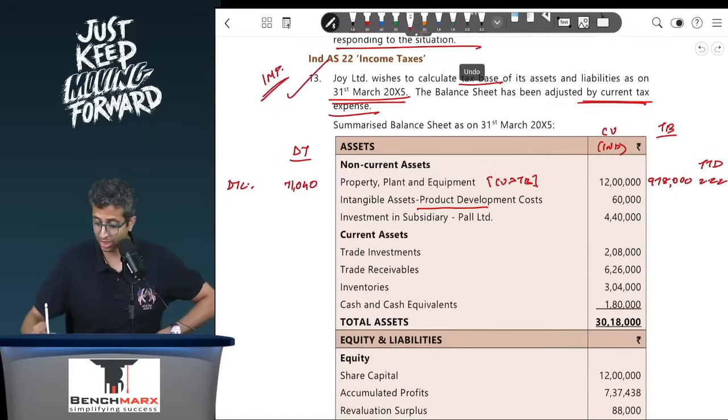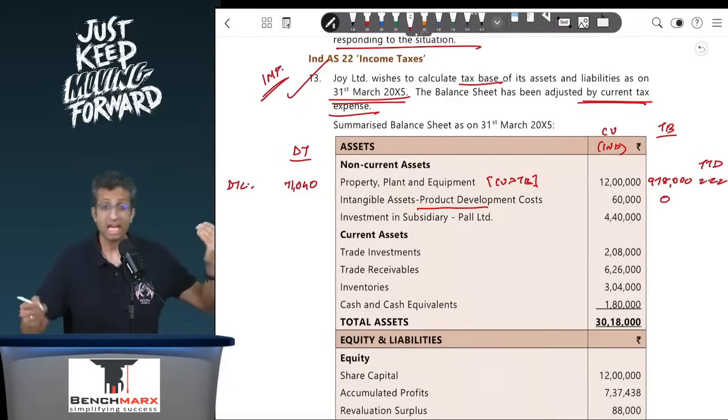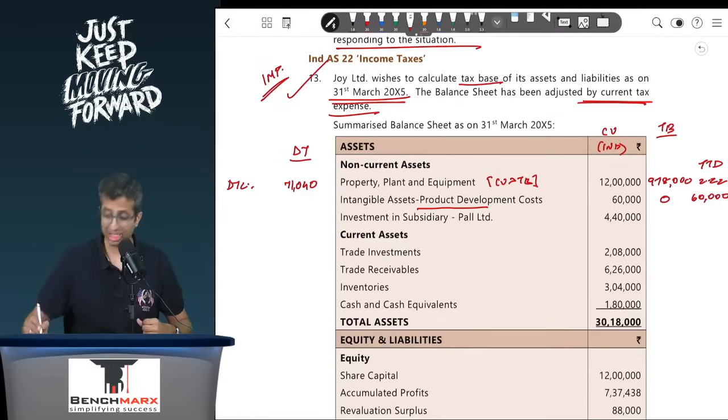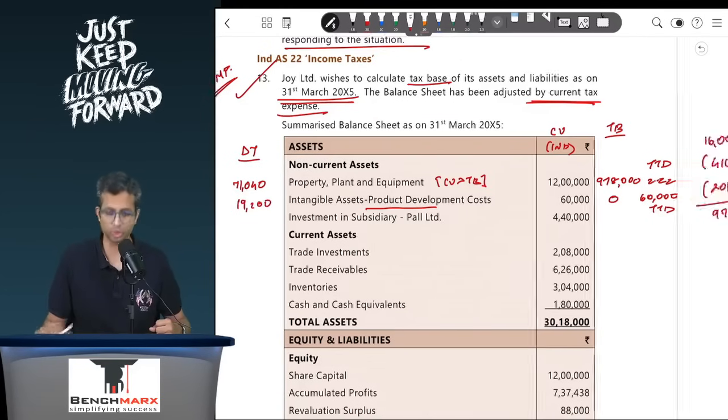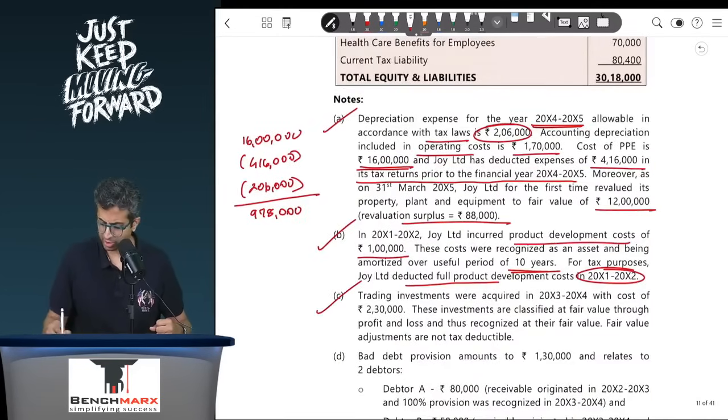Why? Because in income tax you must have passed the entry: development expenses account debit, to bank. P&L account debit, development expenses. The entire 60,000 will be a taxable temporary difference, because the carrying value is greater than the tax base. So 60,000 into 32% gives you 19,200, again a DTL to the extent of 19,200. Point C, trading investments were acquired in 13-14 with a cost of 2,30,000.